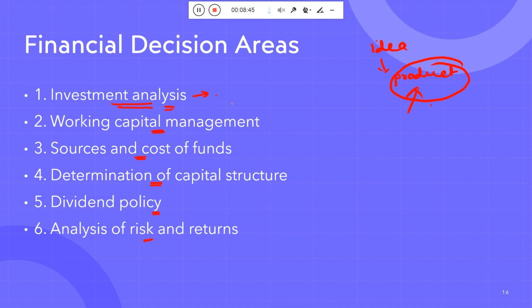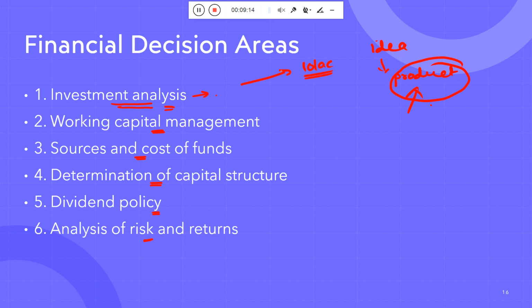The next point is related to production: what type of investment I need to make so I can start that production. That is investment analysis. Suppose I want to start a startup and 10 lakh rupees is needed. How did you calculate this 10 lakh rupees?